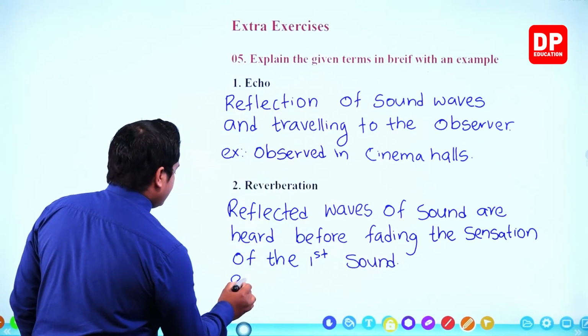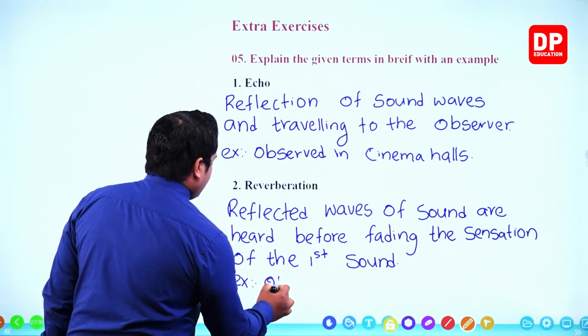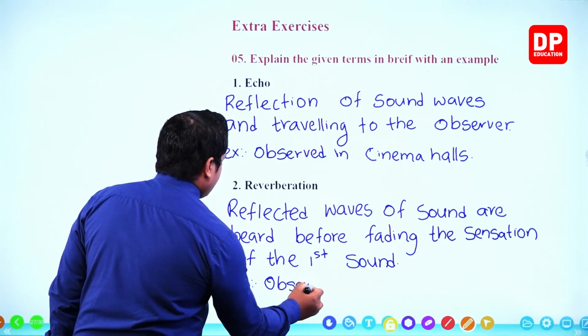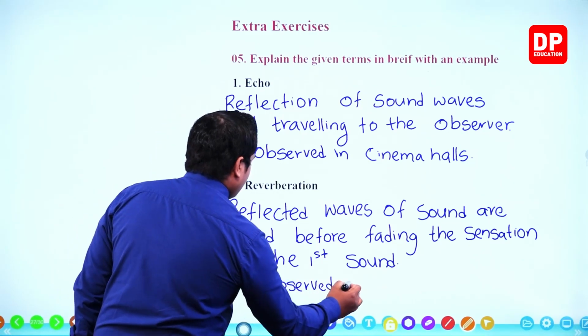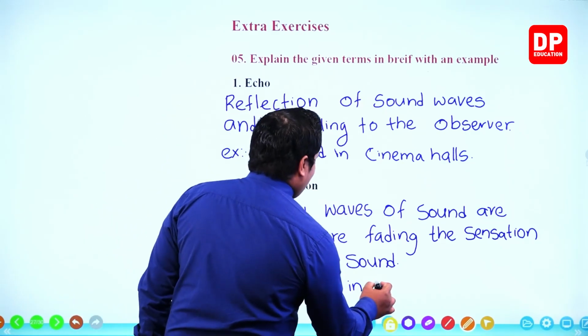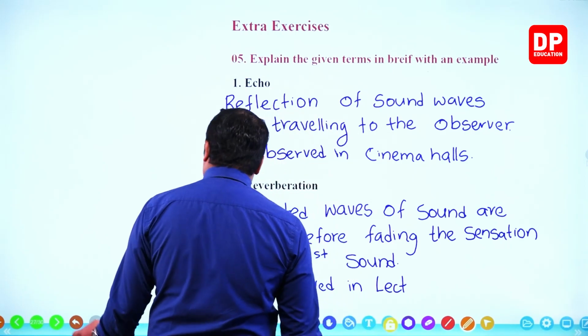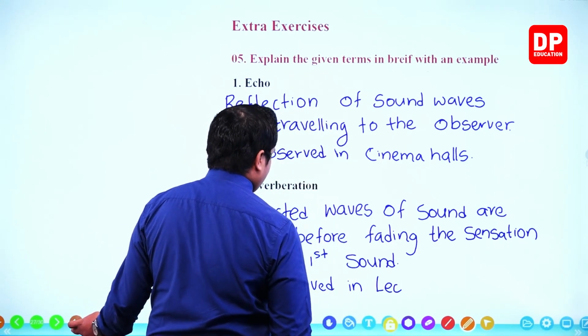So, examples, once again we can observe this in a cinema hall and also in lecture halls, or else we'll write down the cinema halls. Very simple, no?